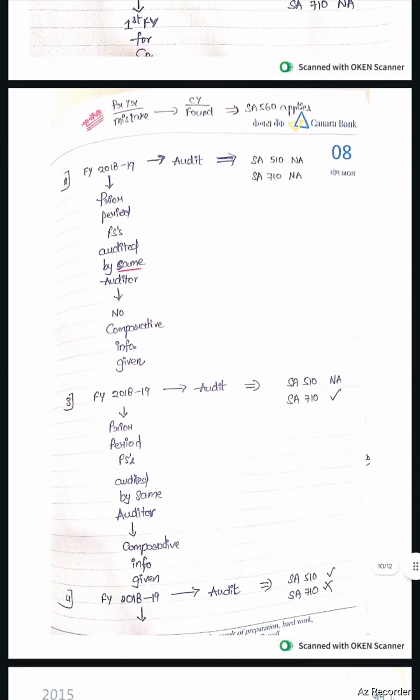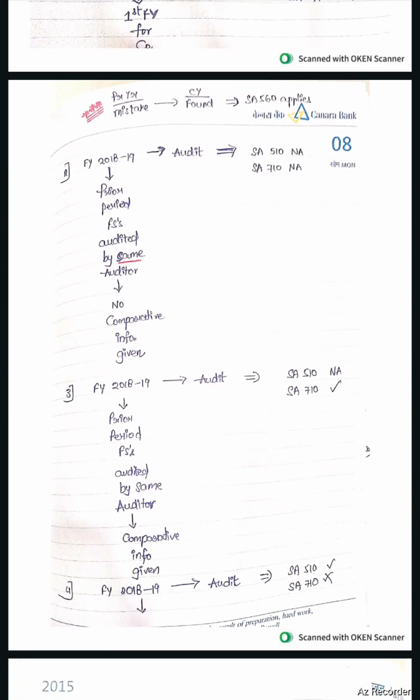Next, for the financial year 18-19, prior period financial statements are audited by the same auditor. No comparative information is given. Current year, the audit is going on. In such a case, SA 510 is not applicable, SA 710 is also not applicable.